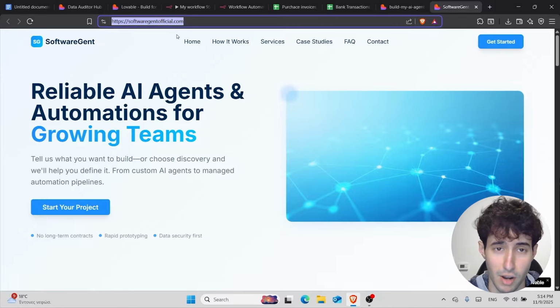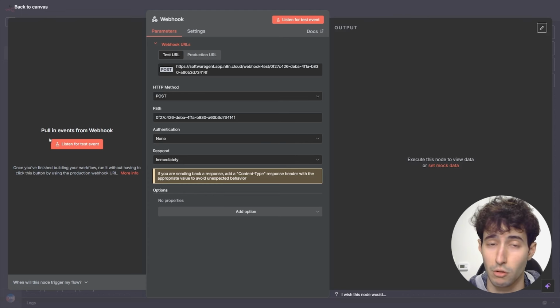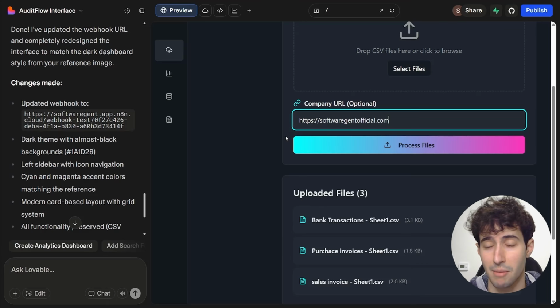But for this example, I will simply come over here and copy this link, and I will come back over in my Lovable interface, paste the link over here, then I will come over to N8N and click on listen for test event. So a webhook is expecting to receive data, and then I will come back over to Lovable and click on process files.